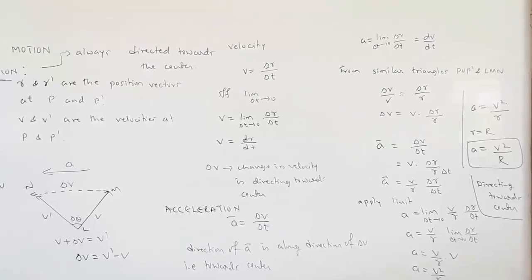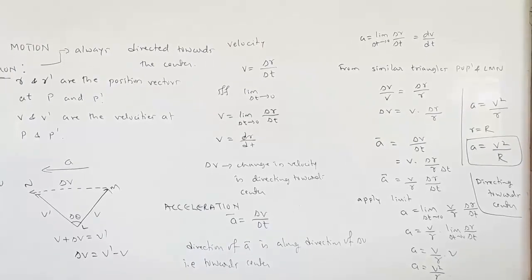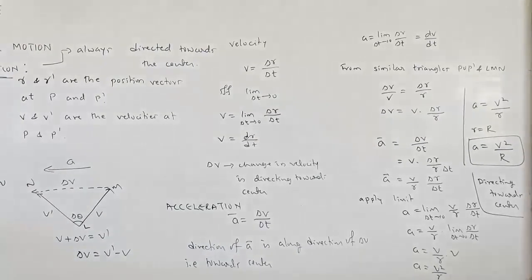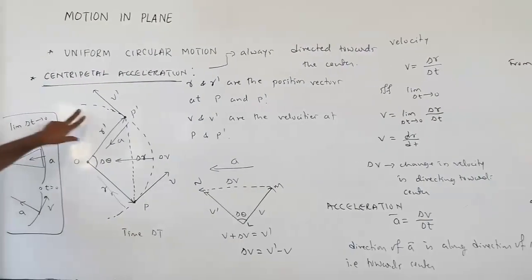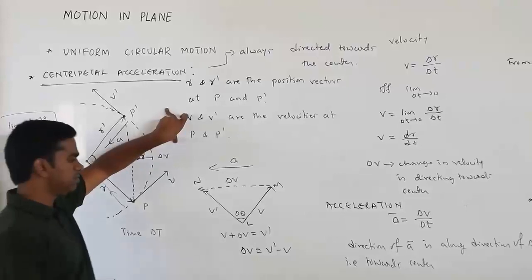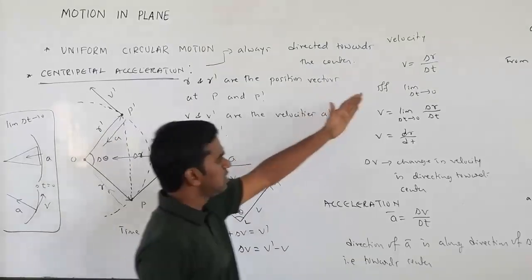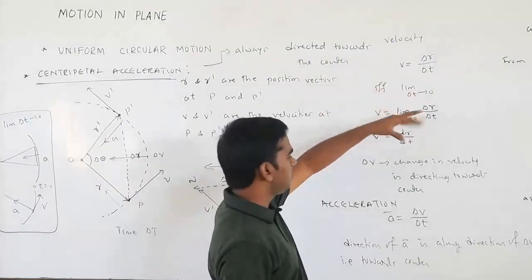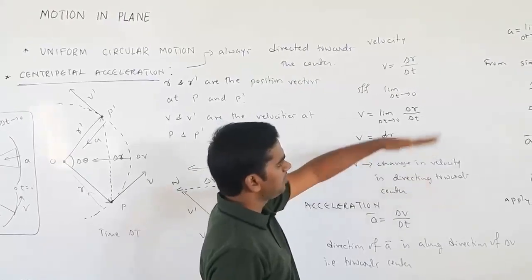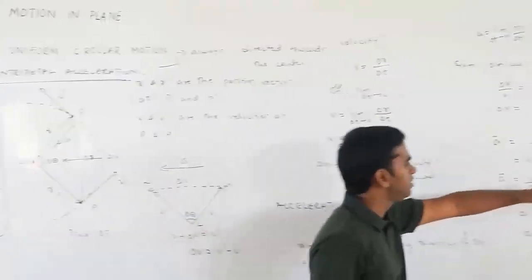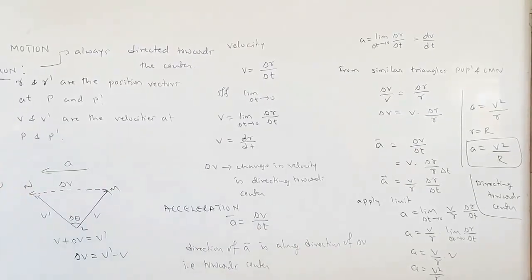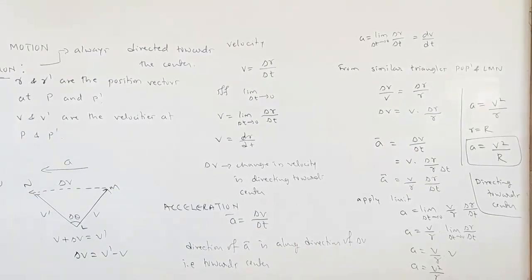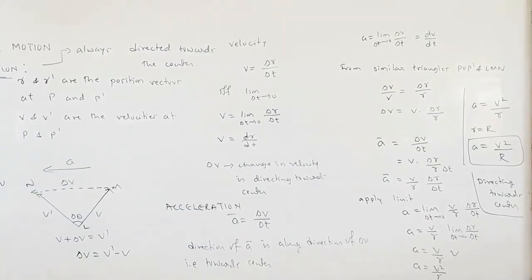So for that you have to start from here. This part is not required, so you leave it. You start from here. You have to mention what is P dash. You have to draw this one. This is also not required, but if you write it, it's also fine. So the final answer will be here. So this is the derivation for centripetal acceleration when the object is in uniform circular motion.